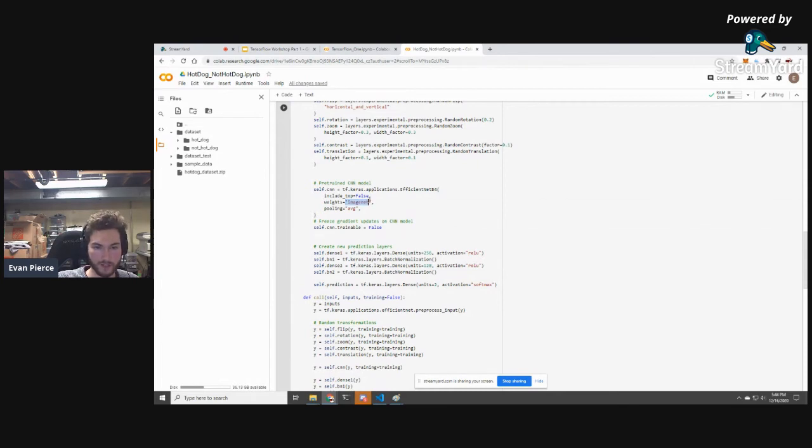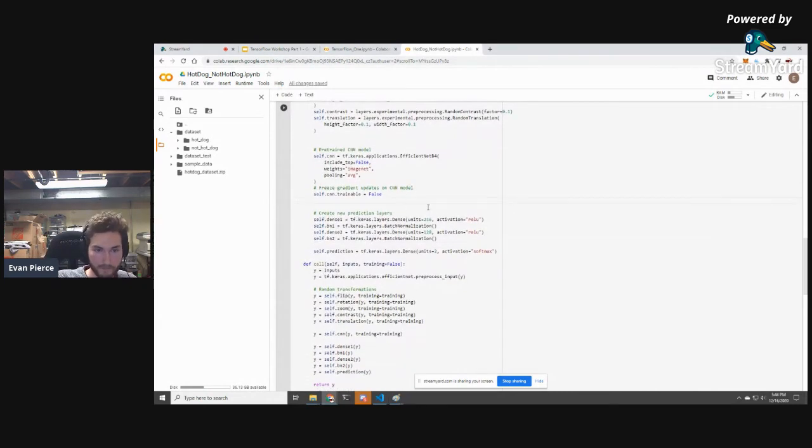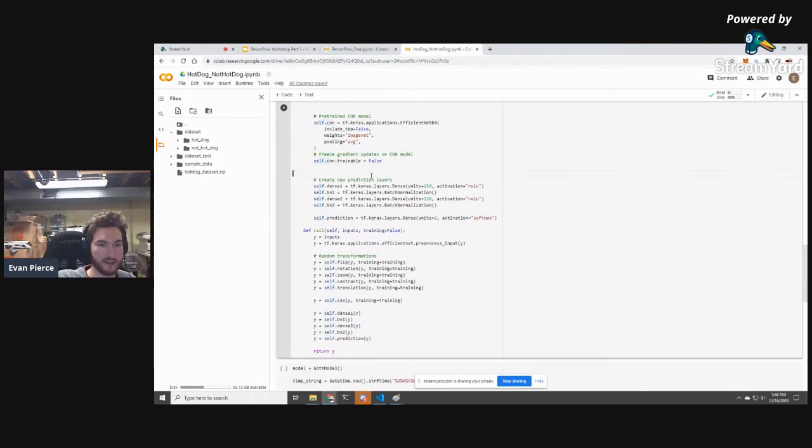I'm using pre-trained weights. So this CNN has already been trained on a different data set. And you think, okay, it's been trained on a different data set, how would it be useful here? It still learns a lot of useful things about images. So learning about horizontal lines is a pretty general thing, and we can benefit from that here. But that's kind of the general intuition for using pre-trained weights.